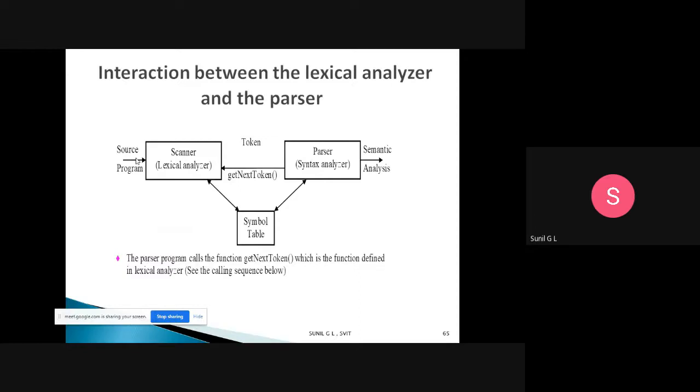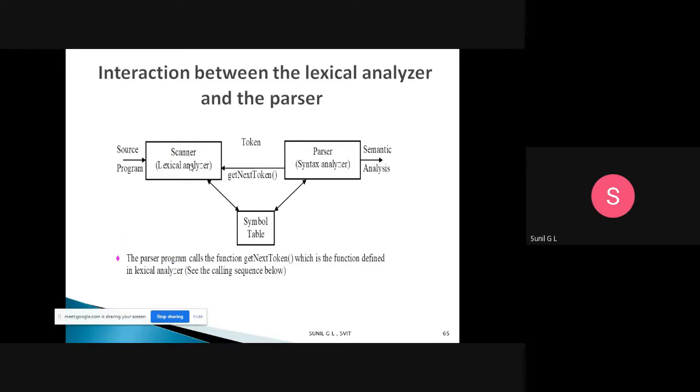Then how is the interaction between the lexical analyzer and parser? The lexical analyzer is nothing but lexical analysis, and the parser is nothing but the syntax analyzer. See here, we have a source program. The source program is read by the lexical analyzer, which we call a lexical scanner. So the scanner, lexical analyzer and lexical analysis are both different names. That's all. Scanner, parser.